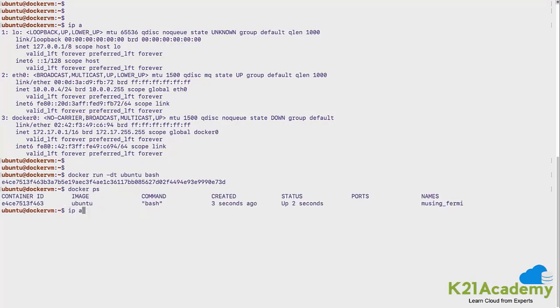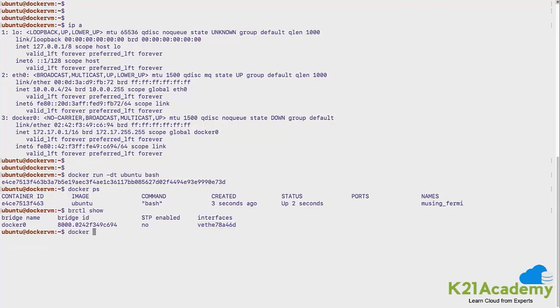So let me quickly show you that on the bridge there would be a new Ethernet interface created. Just as our virtual machine has a default Ethernet interface, the container also would have an Ethernet interface, and that gets listed over here. This is the container's Ethernet interface. Container is also serving like a server, right? So you can imagine a container is like a server, and it has an IP address associated to this Ethernet interface. Let's find out what is the IP address of this particular container.